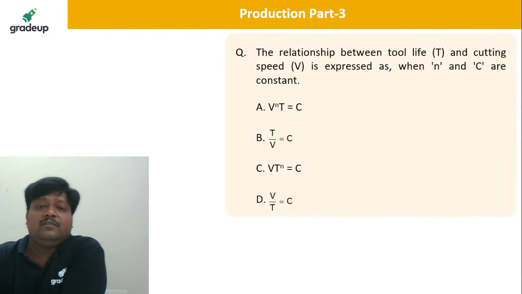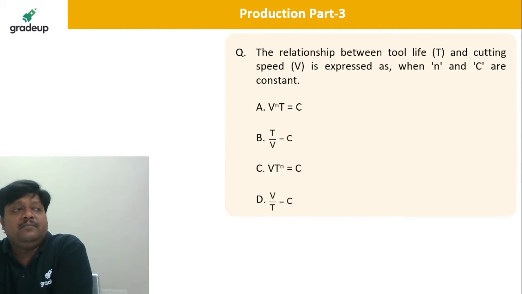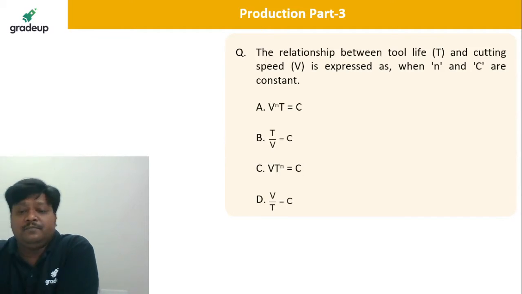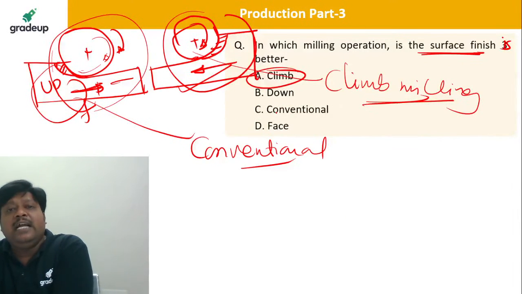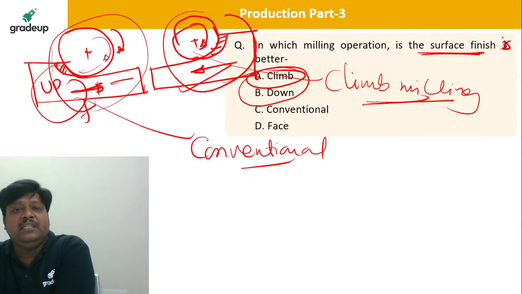Next question, known to everybody, the very famous equation, Taylor's tool life equation. Yes, you are saying climb or down milling. That can be, if you have multiple choice. Climb is also known as down milling, while up milling and conventional milling are the same.